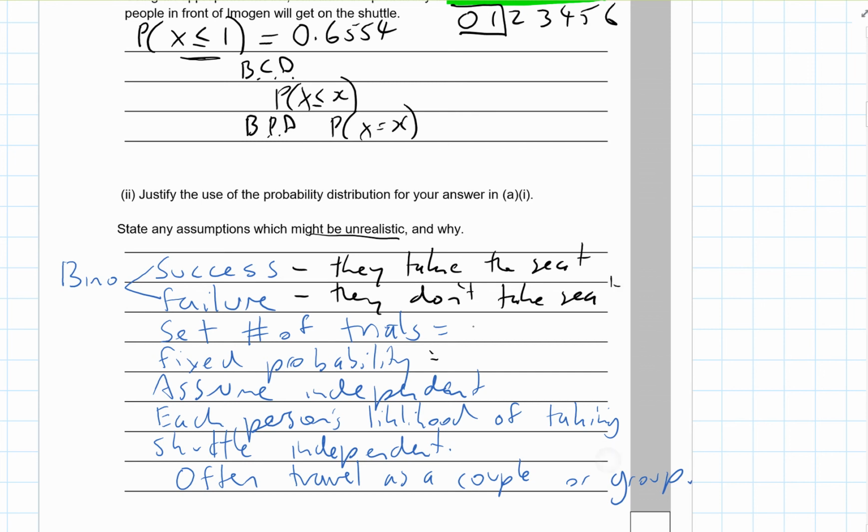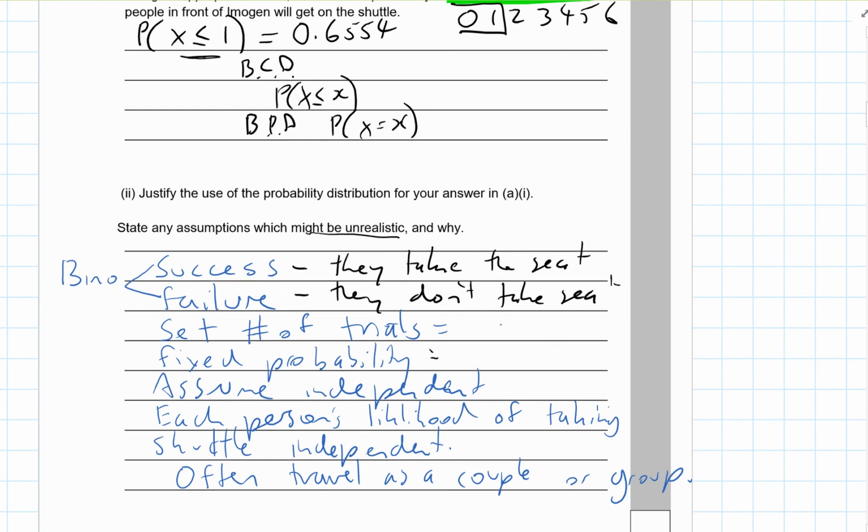The set number of trials: there are 6 people, 6 people in front of Imogen. And the fixed probability is the 1/5 estimated.